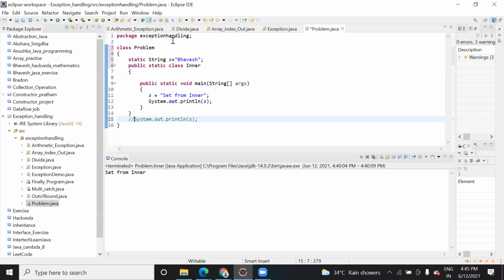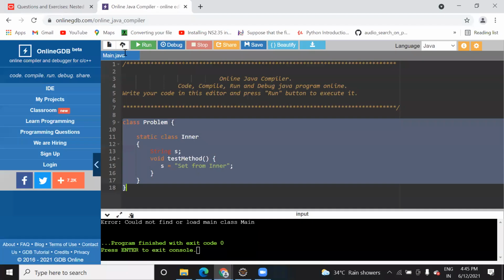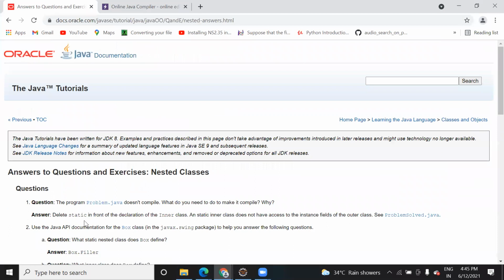Static string is public static class inner. System out print from inner. There was a solution for this problem in Oracle's documentation also, but they have just given the theory. It means that it is of no use, they have just said it, so problem solved in Java.